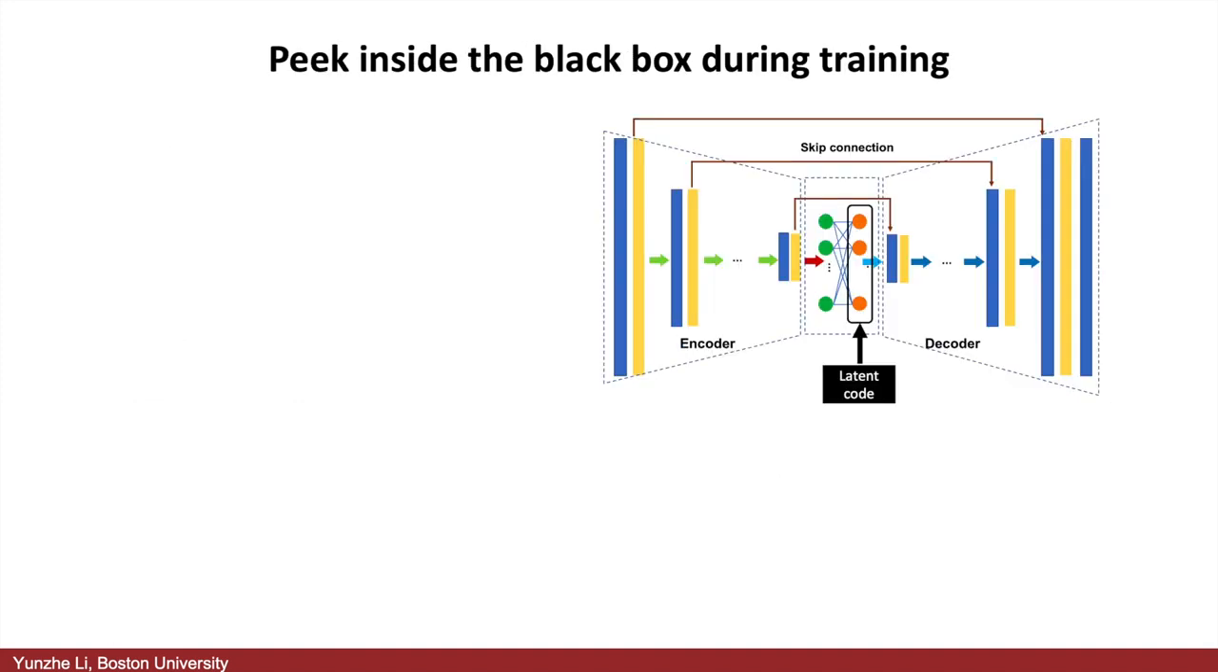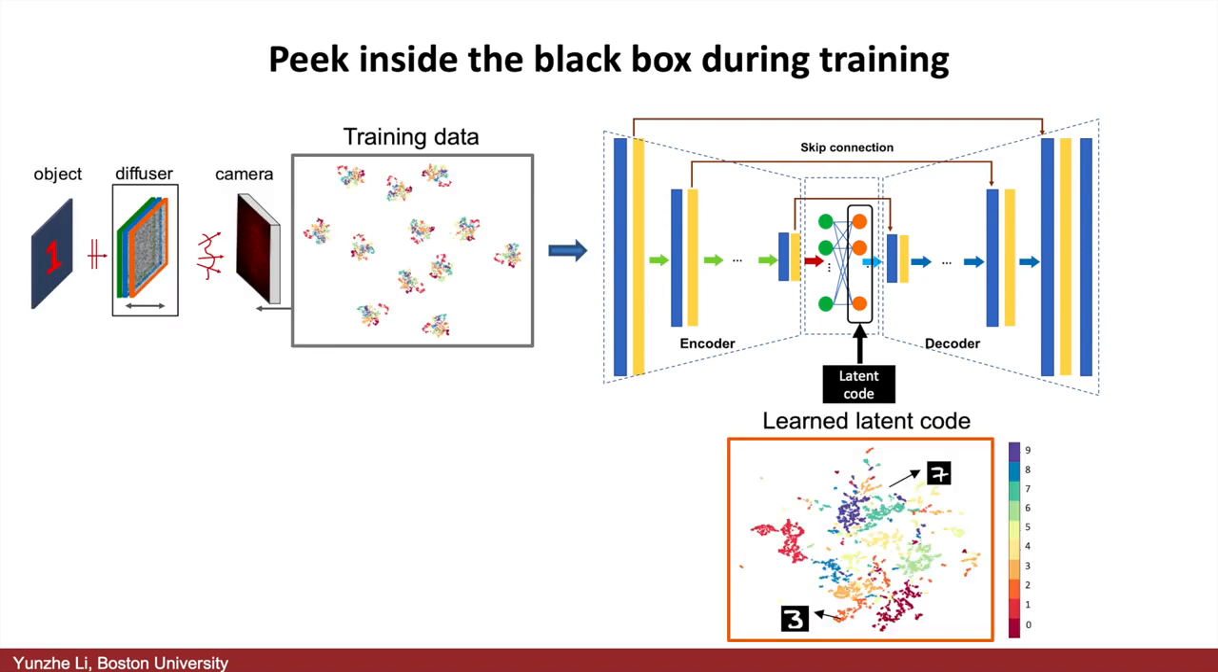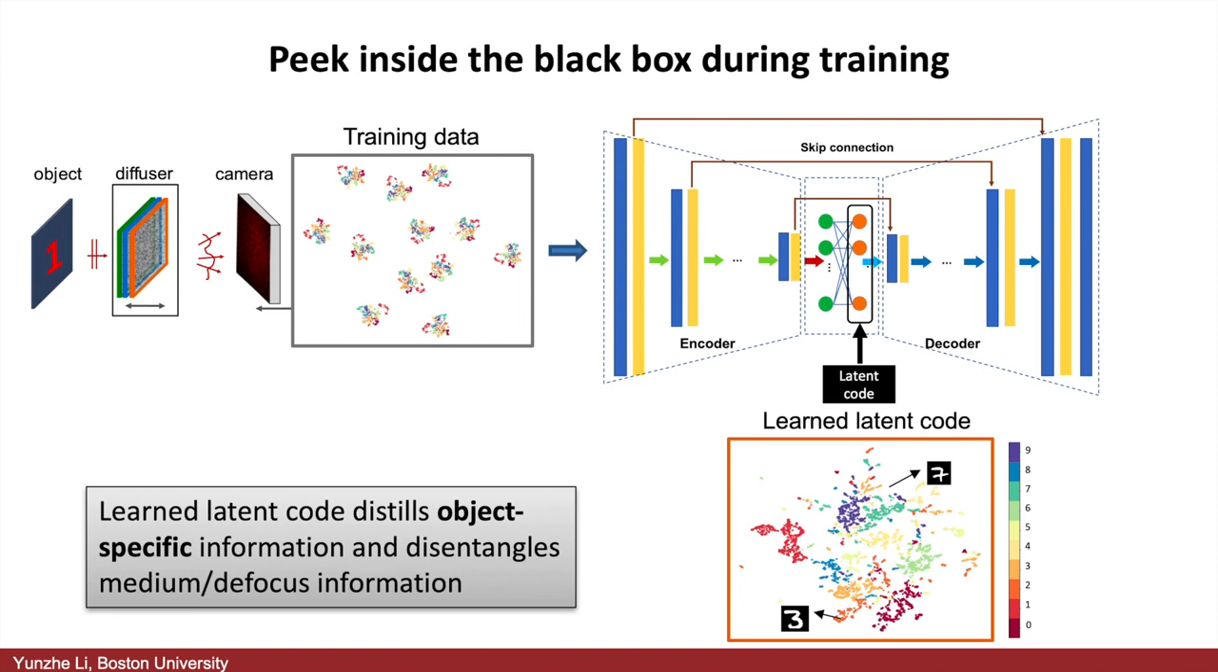After knowing the data we have, we then peek inside the black box during training. The encoder is used to extract the information, and the decoder is just used for generating the image using the encoded information. So we extract the latent code at the bottleneck of the network to interpret what information it encodes. During training, the inputs are clustered by different scattering situations. However, after encoding the information, the learned latent codes are clustered by object structure, which shows that the encoder distills the object-specific information and disentangles medium or defocus information.